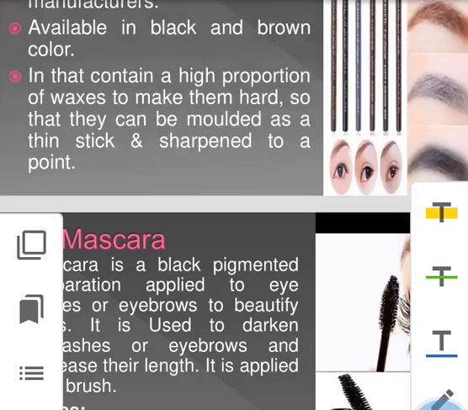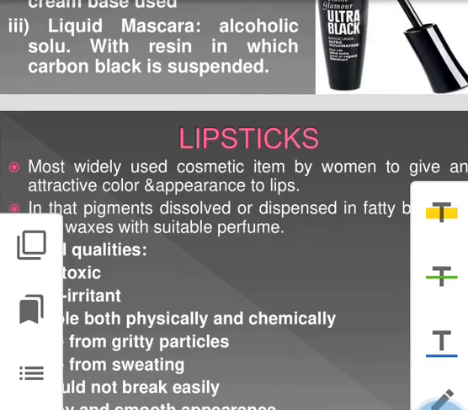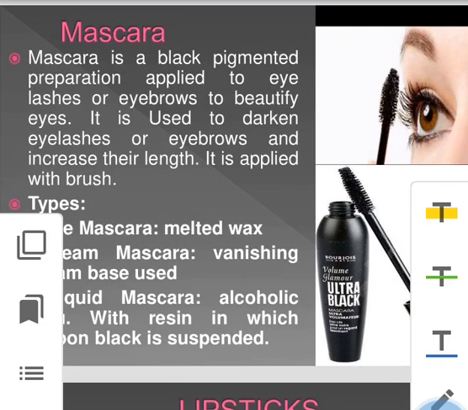Mascara. Now the next important eye cosmetic is mascara. Generally, mascara is a black pigmented preparation applied to the eyelashes or eyebrows to beautify the eyes. Mascara is available in different forms. Where is it applied? It is applied to the eyelashes.